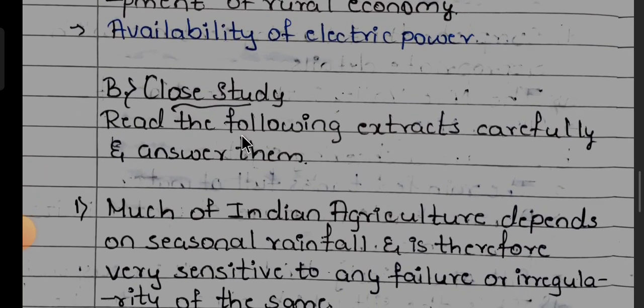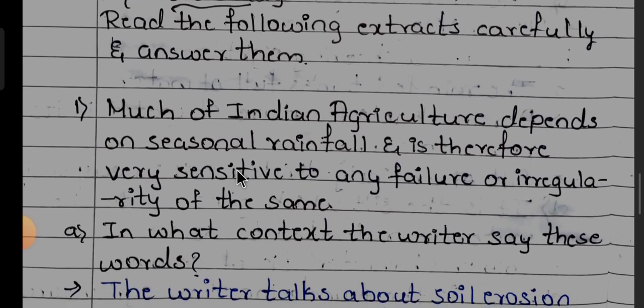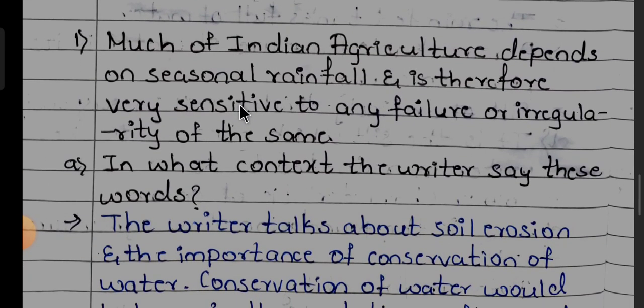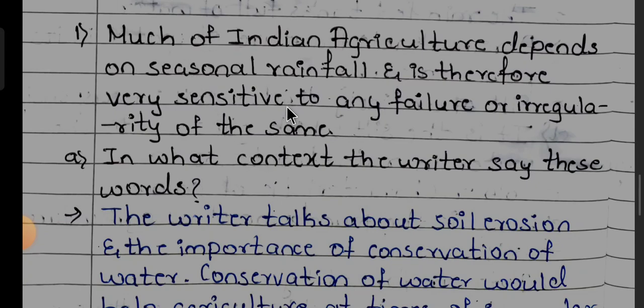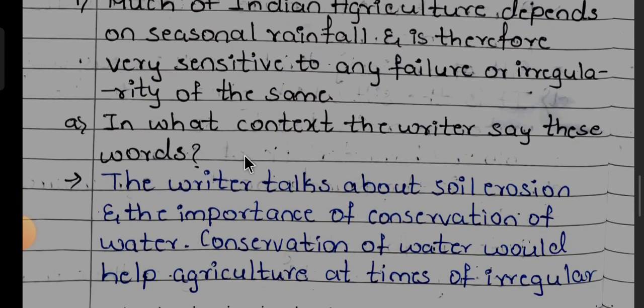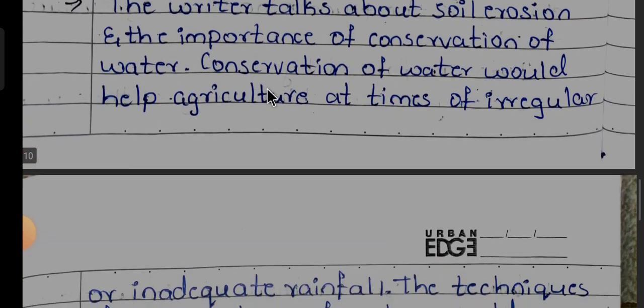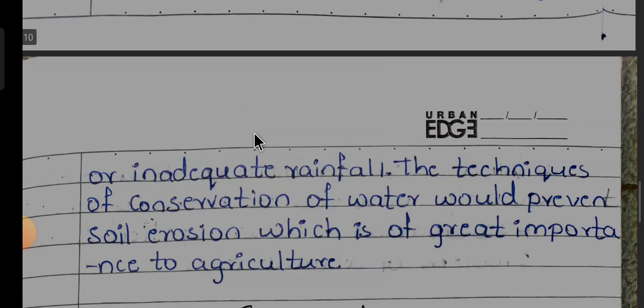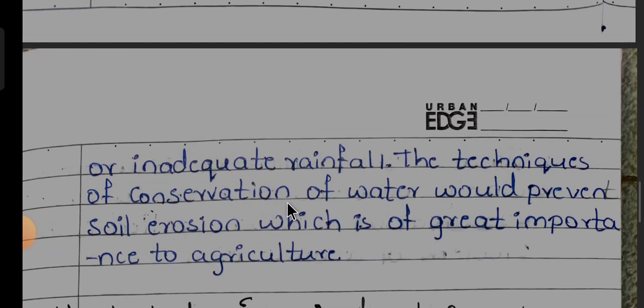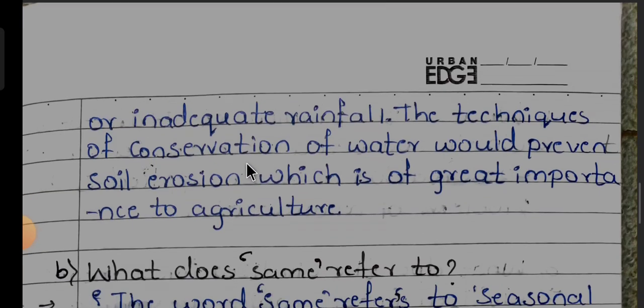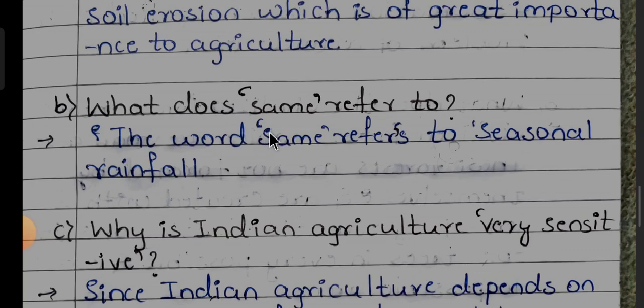Next, close study. Read the following extracts carefully and answer them. Much of Indian agriculture depends on seasonal rainfall and is therefore very sensitive to any failure or irregularity of the same. In what context does the writer say these words? The writer talks about the soil erosion and the importance of conservation of water. Conservation of water would help agriculture at times of irregular or inadequate rainfall. The techniques of conservation of water would prevent soil erosion, which is of great importance to agriculture. Next B. What does same refer to?